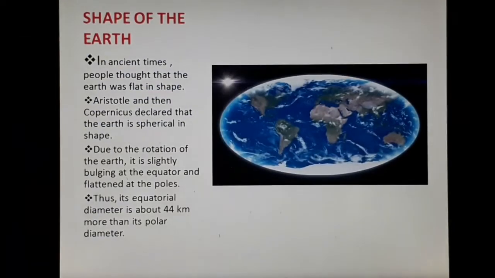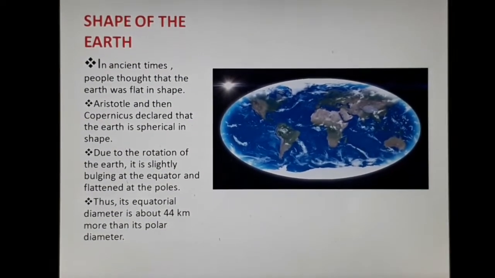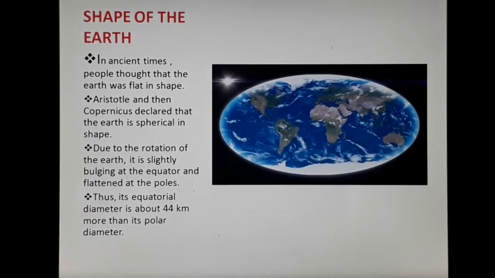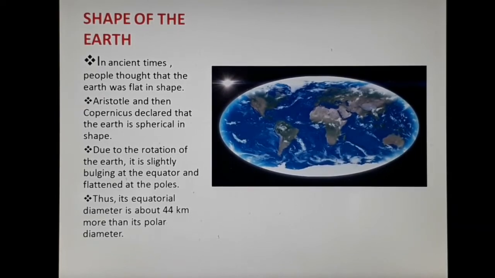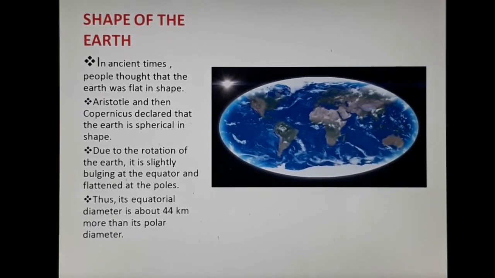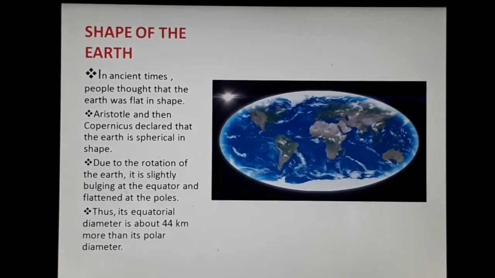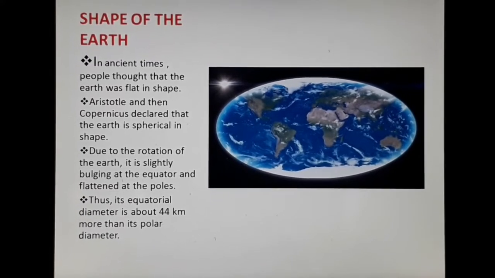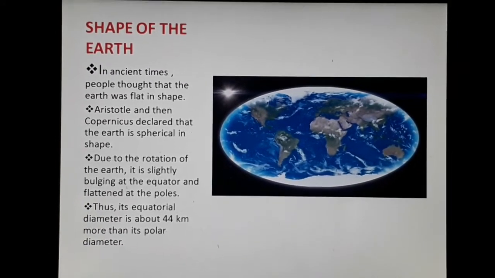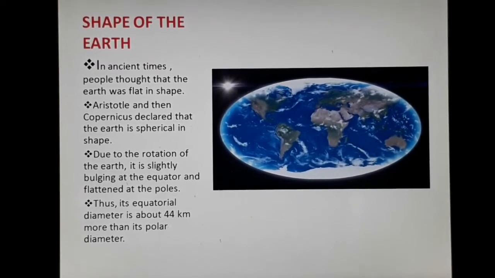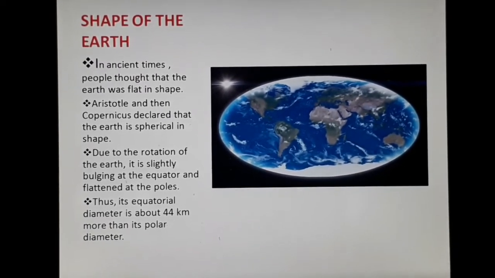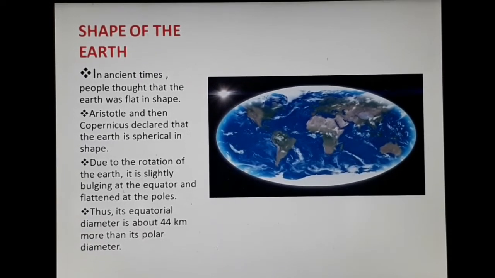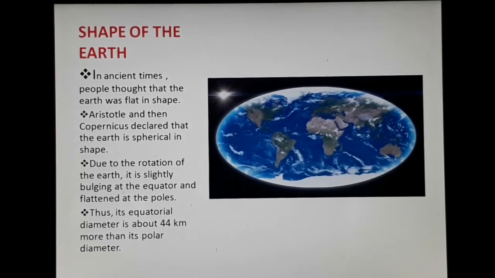Now there are many stories about the shape of the earth, that what is the shape of the earth. Earlier, in ancient times, people thought that the earth was perfectly flat, but Aristotle and then Copernicus declared that the earth is not flat, instead it is spherical in shape. Due to the rotation of the earth, it is slightly bulging, or round or fat from the center portion, at the equator.